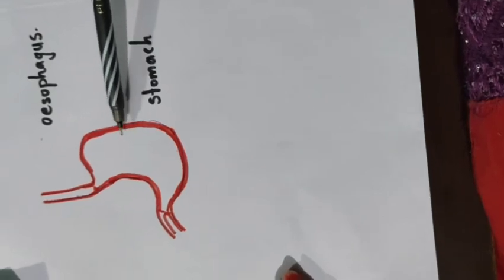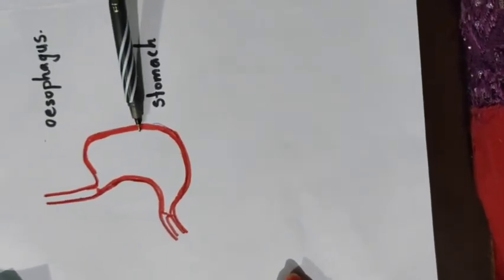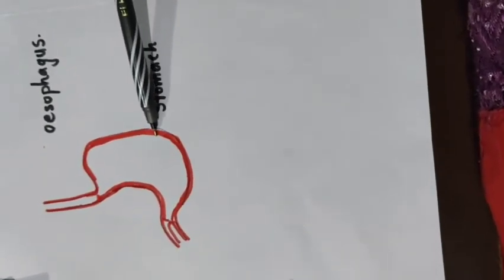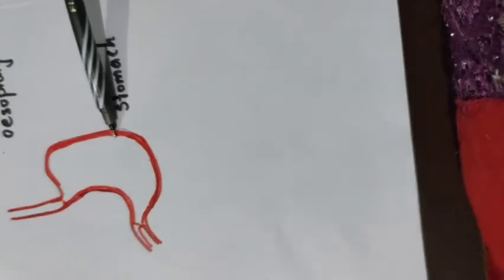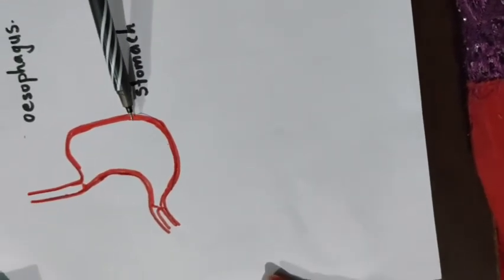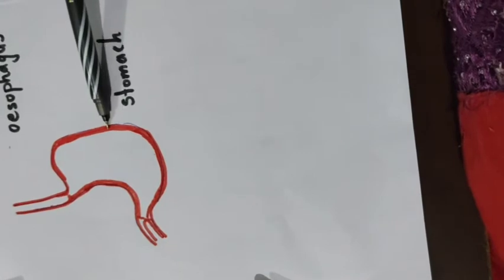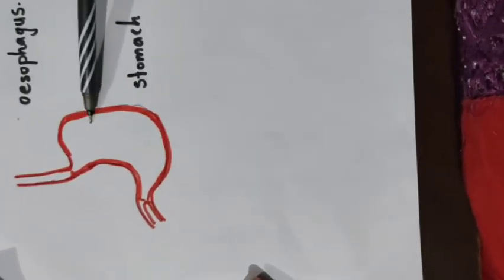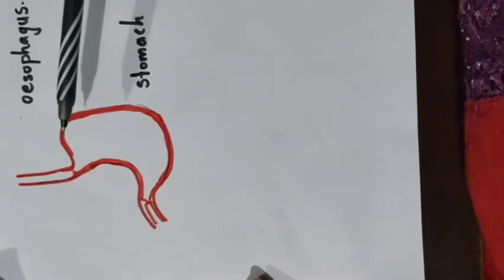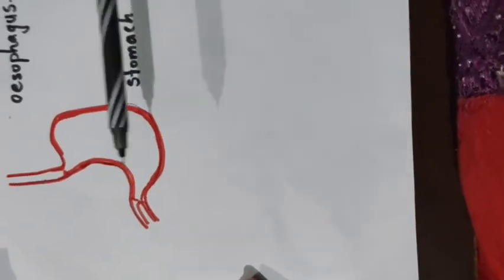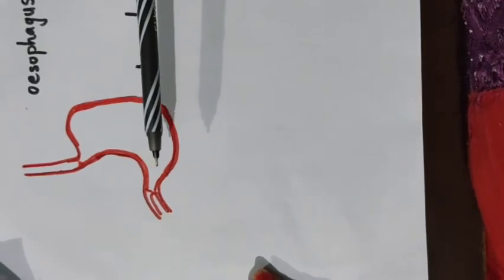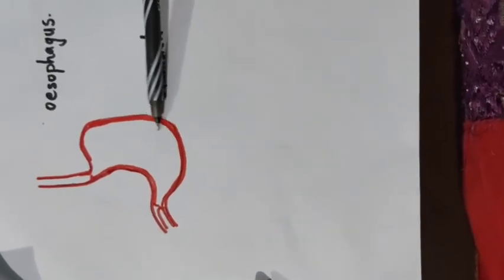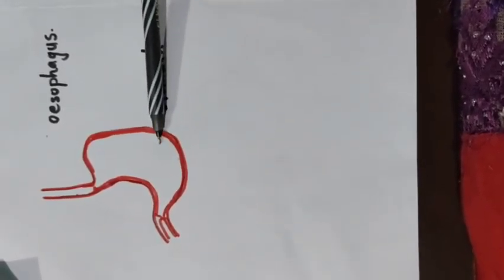Then the strong peristalsis in the stomach converts the food into a paste form. The special circular muscles present in the posterior part of the stomach retain food for a specific period. Some glands are present in the inner wall. These glands produce gastric juice. This gastric juice contains different components.